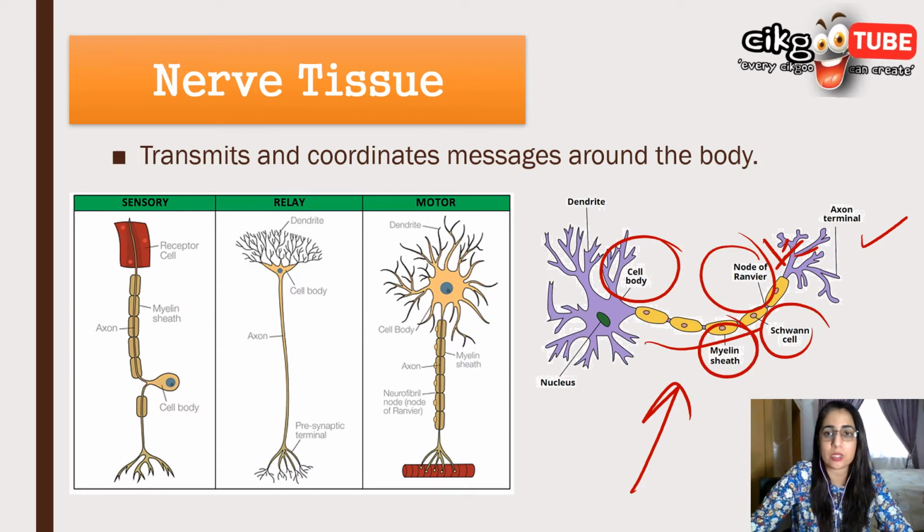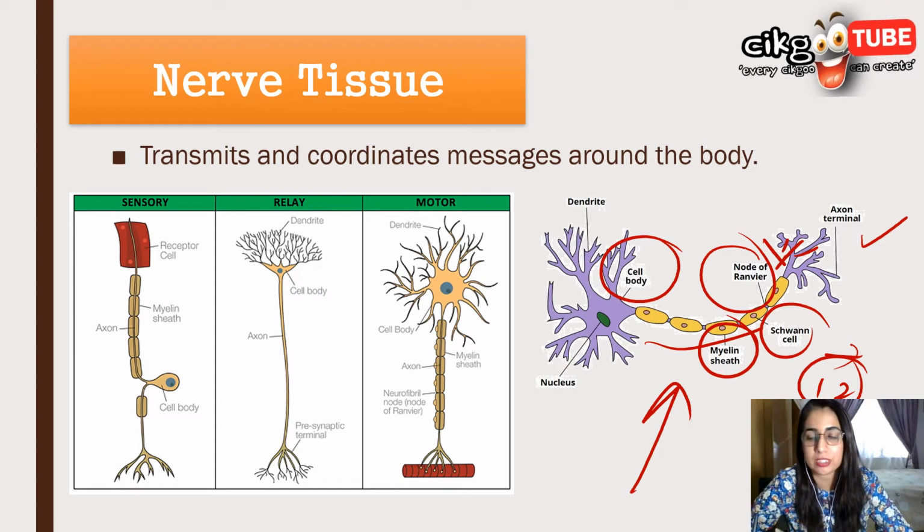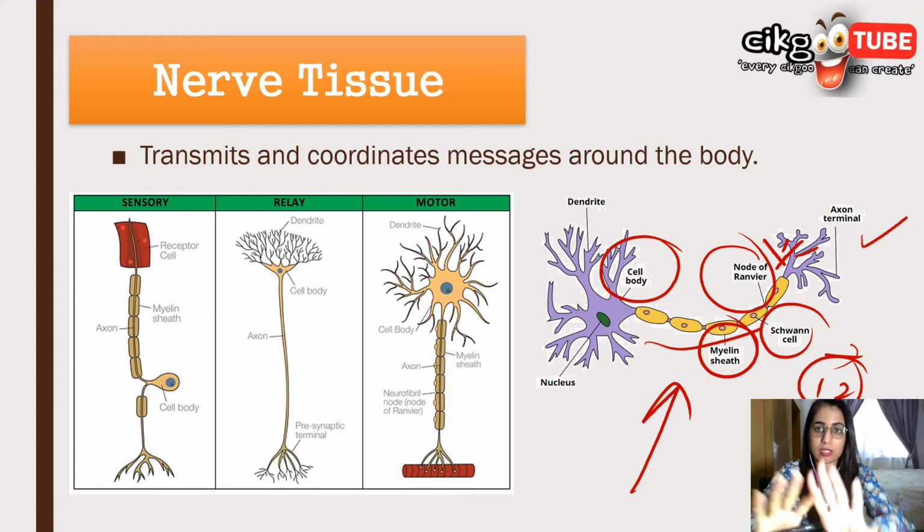Node of Ranvier, this you will learn further in chapter 12, on coordination and response. So you will look further into the nerve tissue. But for now, you know that nerve tissue looks like this.